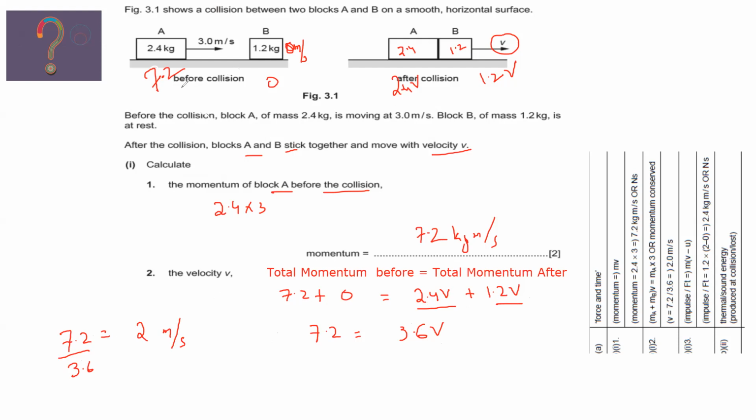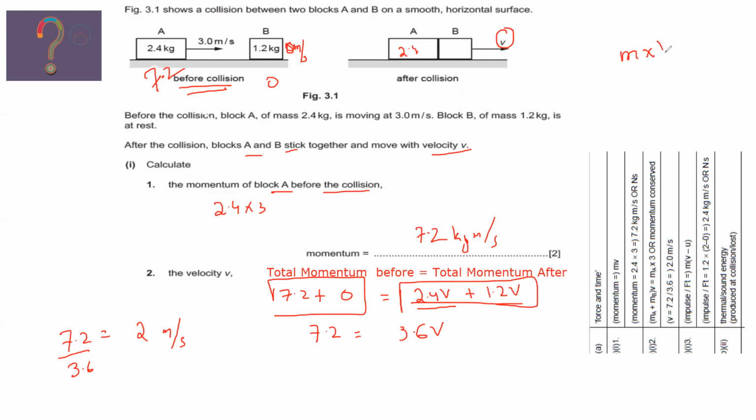The total momentum before collision is the same as the total momentum after collision. So we add the momentum of the two objects before they collide and equate it with the momentum after collision, and we just solve to get V. From where did I get the momentum after collision? As you can see here, object A has a mass of 2.4 and it is moving with the speed of V. So what is the momentum?